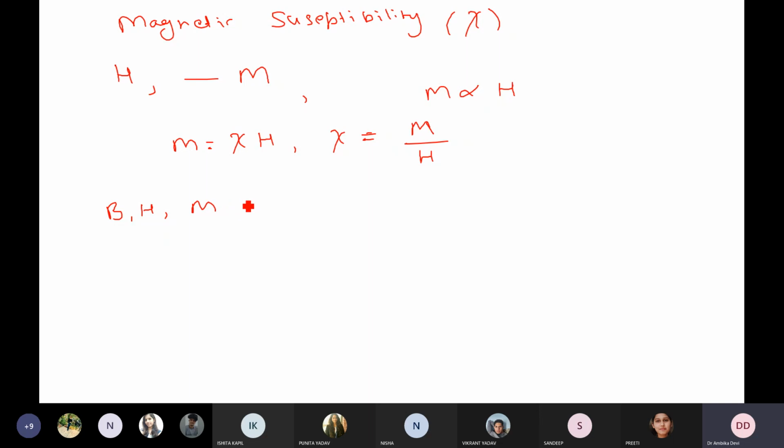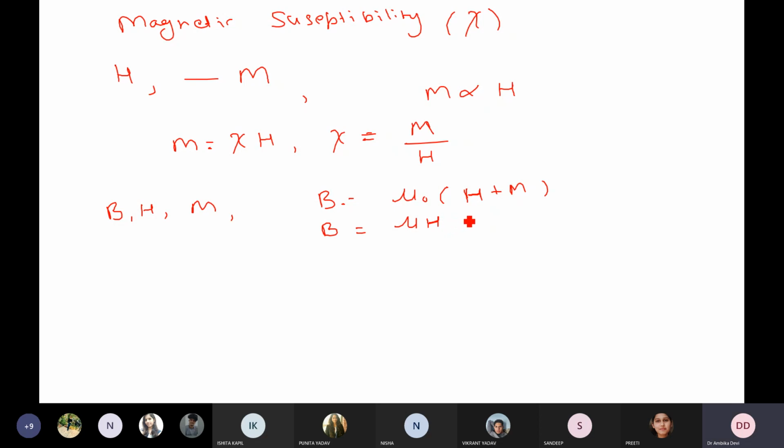These three quantities are related by the expression B is equal to mu naught into H plus M in free space. Okay, B is equal to mu naught into H plus M, right? At the same time, we also know that B is equal to mu H. ठीक है, ये भी हमको पता है.